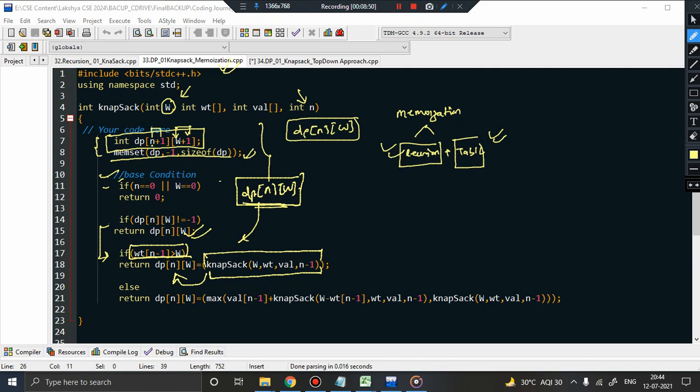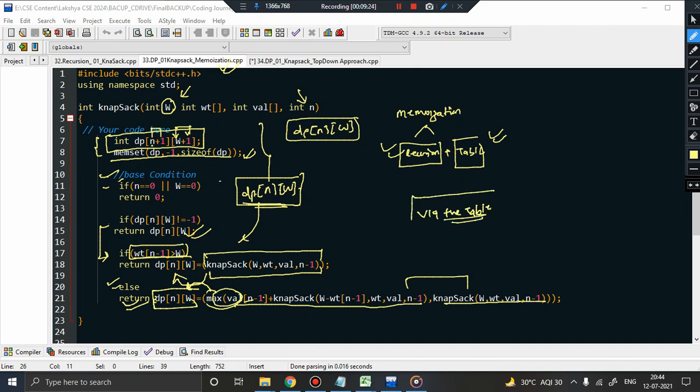it means that the weight of the item is less than the capacity of the knapsack. In that case, we definitely know this condition will be executed, where we have two options: either accept the item or reject the item, and from both, whichever is the maximum value, that will be considered. So initially we used to directly return the value, but now we will not directly return the value. Instead, first of all, we will store it into the table. That is why you can see we are first of all storing this value into the table, and then we are returning it. So you can see everything here takes place via the table. Via the table means through the table.